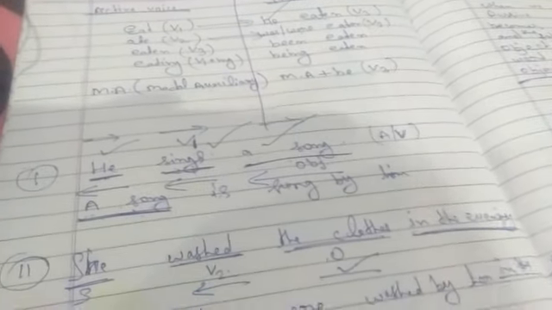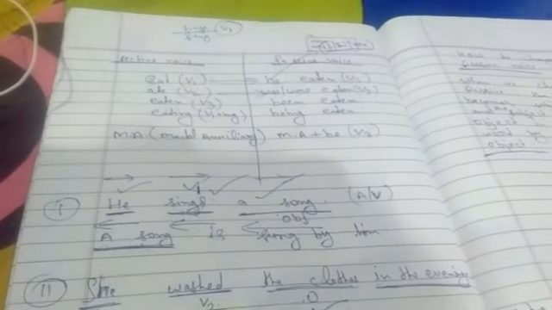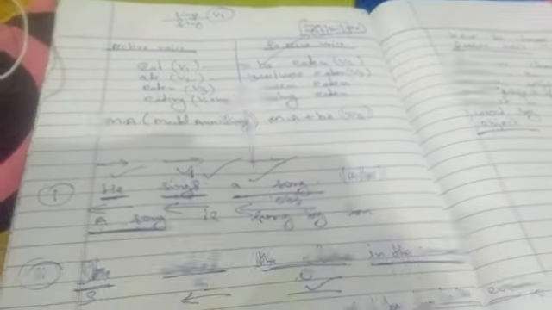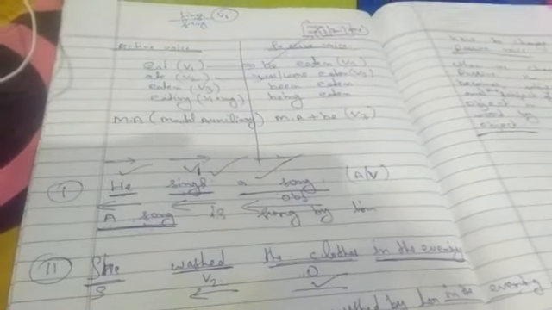A dog. Here the verb third form is there, so "has killed" is in the present, and we will take "has been" and the third form.